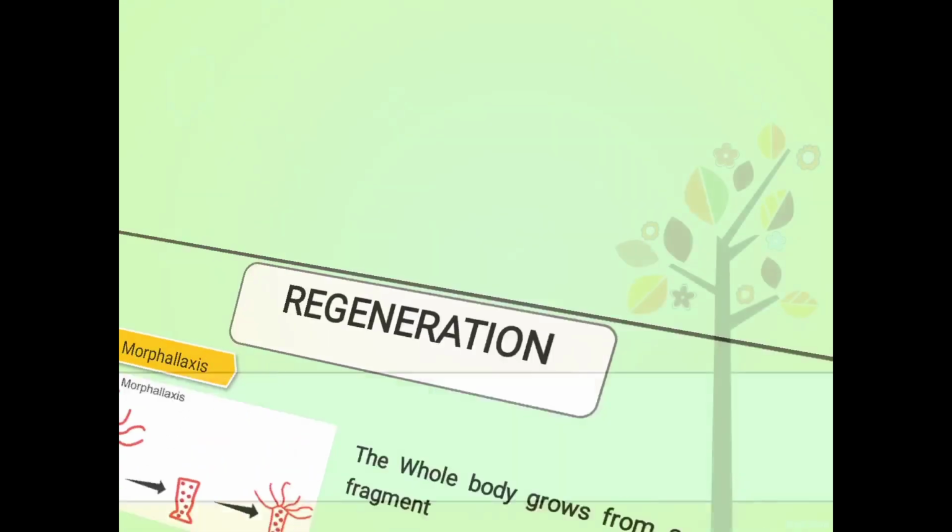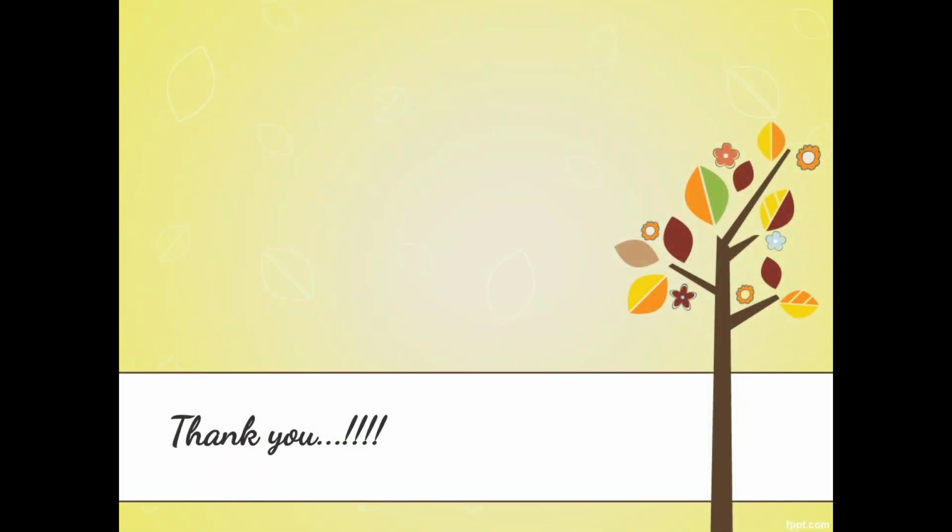So today in this class we have seen the reproduction process and types of reproduction, in which we learnt about asexual reproduction and the different types of asexual reproduction. I hope that you have all understood. All the doubts that you have, please note them down and make them clear after this class.